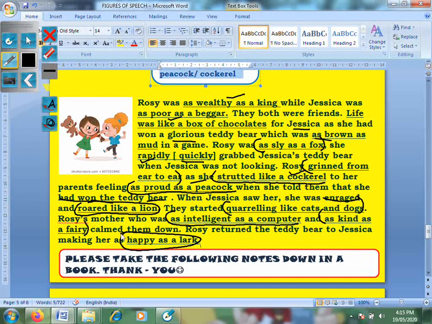Lark is a bird. And birds are known to be really happy when they are free and flying in the sky. Of course, you can make it better, children, by changing happy and saying as exhilarated as a lark, as delighted as a lark, as gleeful as a lark. So it will become a vocabulary and simile combination.